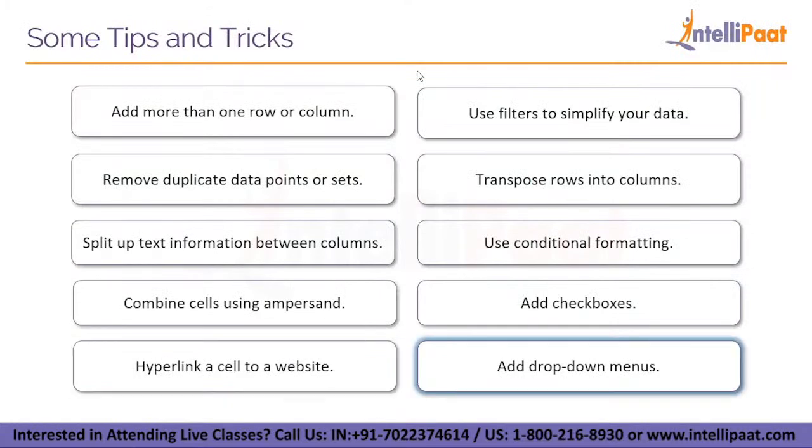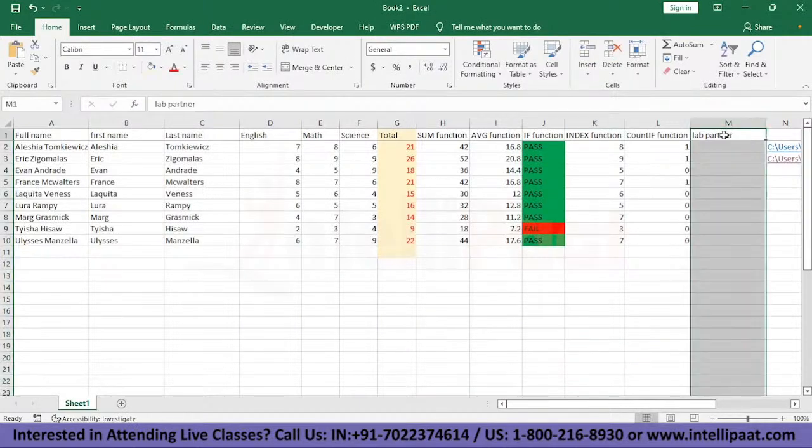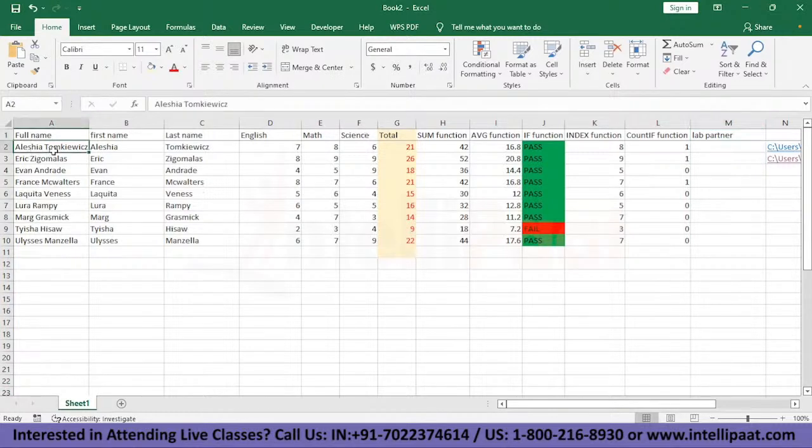Next up, we have adding drop-down menus. Okay, so for drop-down menus, let's say I have a column here that has the lab partner title. So every student here gets to choose their lab partner. So we will provide them with a drop-down menu that will contain the list of all the students. So first we need to select which cells we need the drop-down menu to be in.